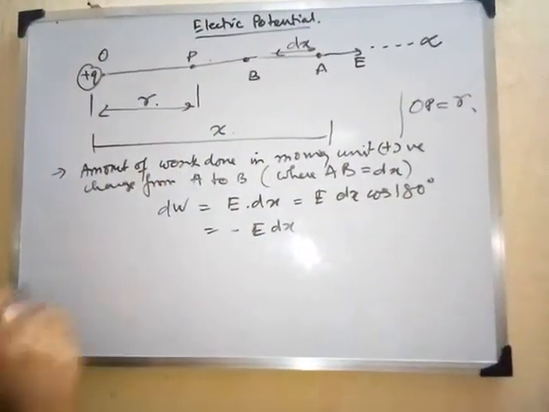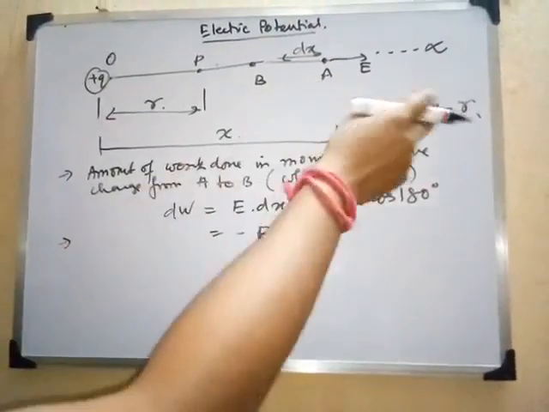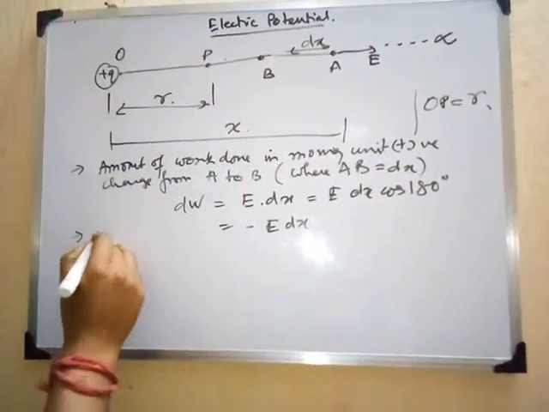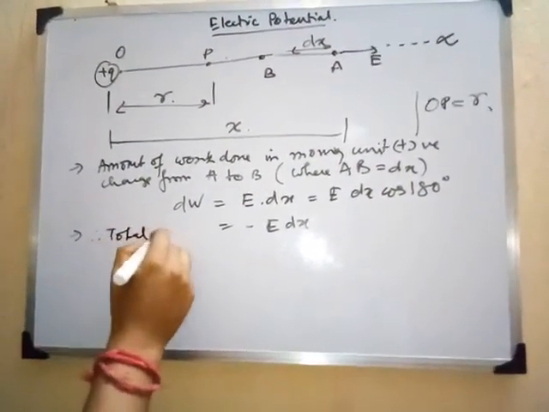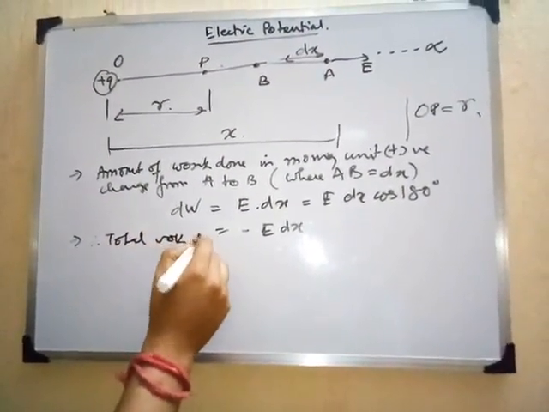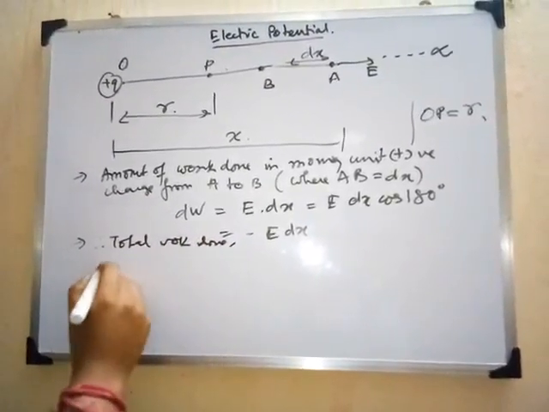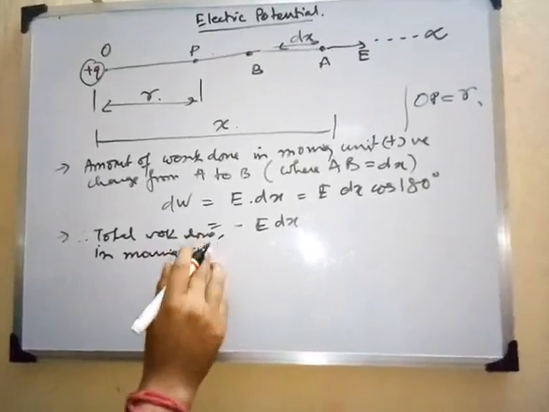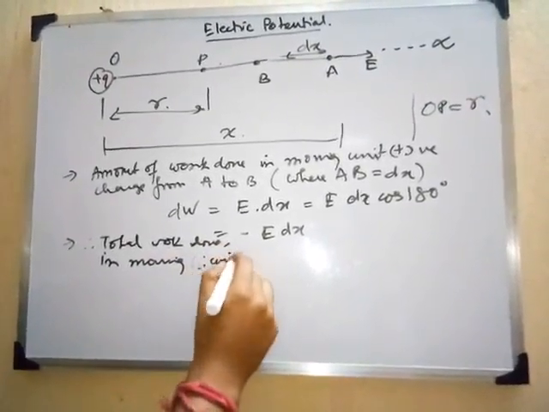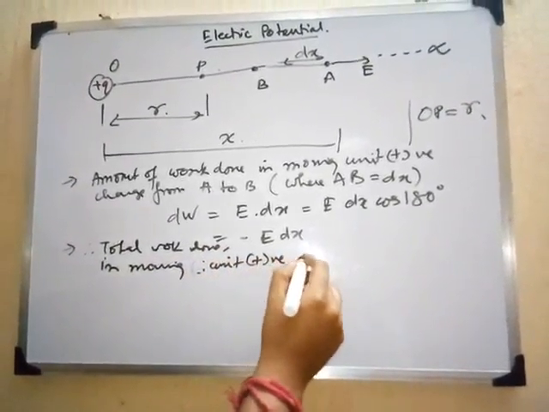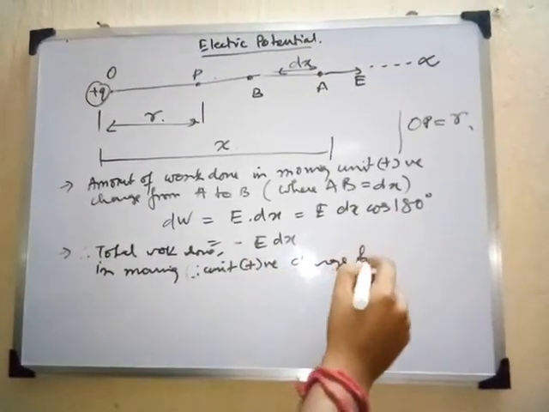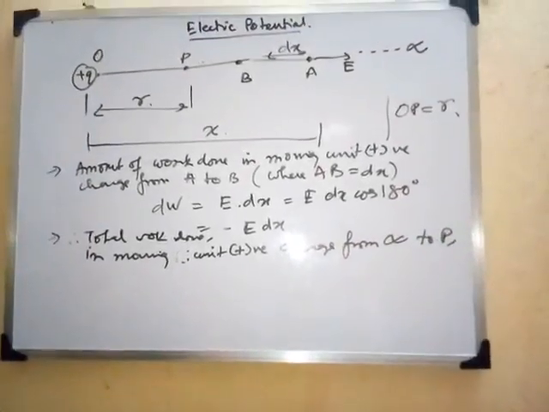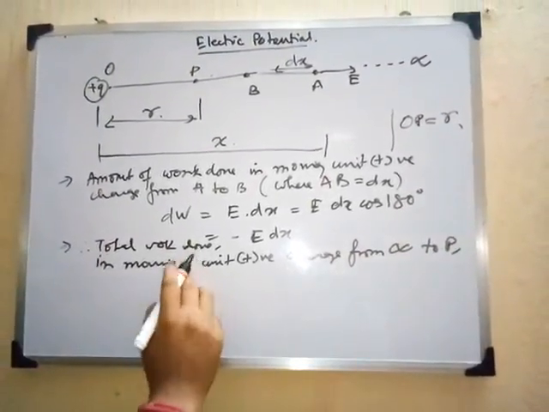So let us find out the total work done to move that unit positive charge from infinity to the point P. Therefore, total work done in moving a unit positive charge from infinity to the point P, right? That we can find out simply.